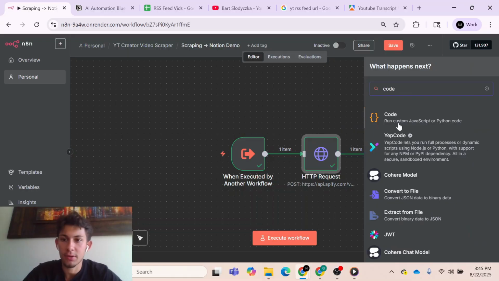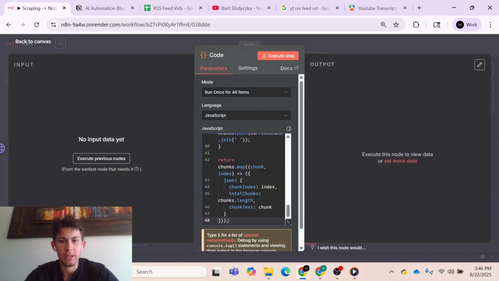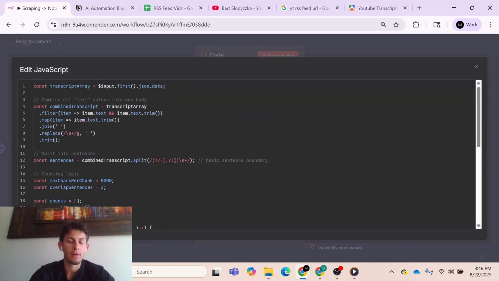So let's get another code node in here. All right, and what I did here is I actually just went to ChatGPT and asked it to write me some code, but I'll go back into my original workflow and show you guys the code that I used. I'll be honest, I used ChatGPT for this, but what's happening here is ChatGPT gave us some notes. We're combining all the text into one body, and you guys may ask, why isn't this good enough? Why don't we just use this?